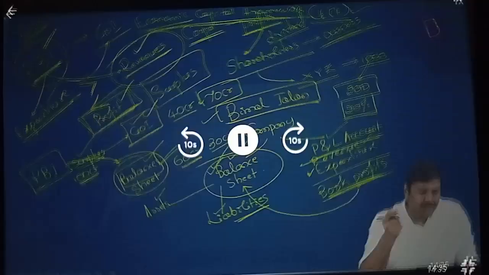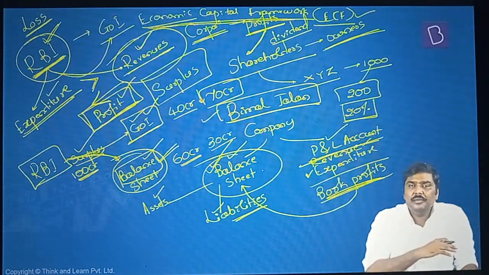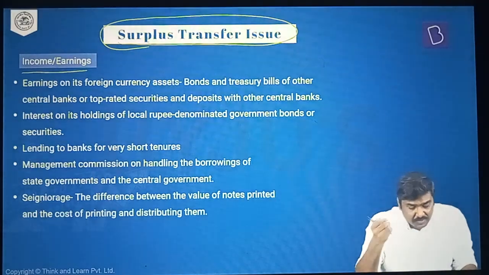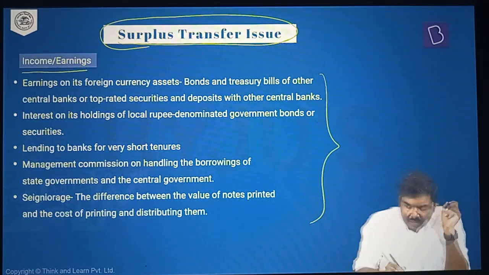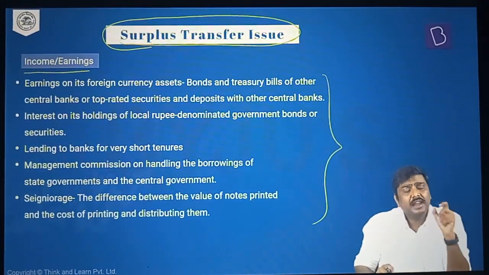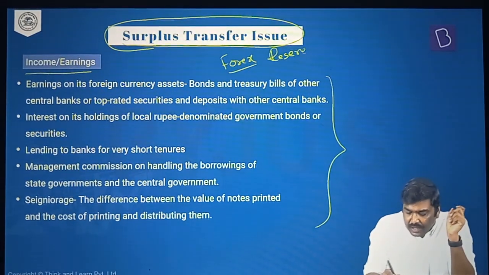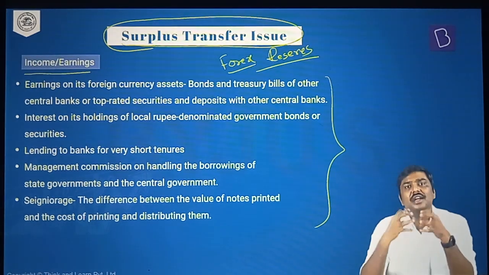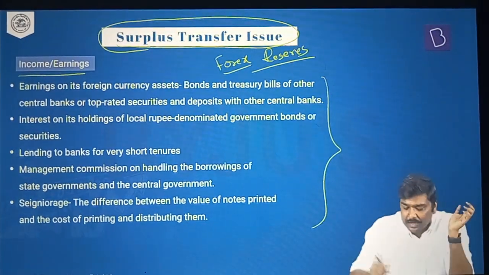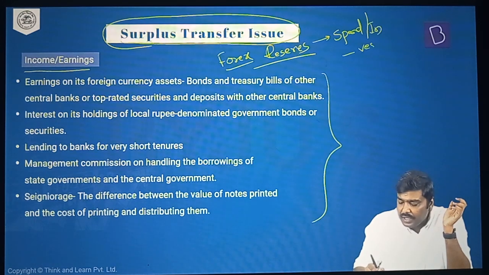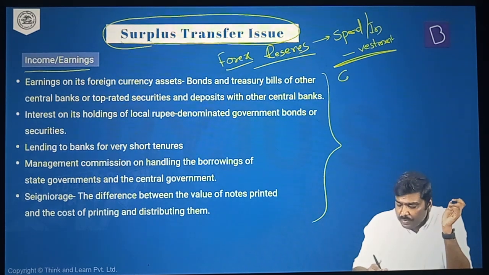before discussing the recommendations, how does RBI spend money? From which source? In case of earnings, that is basically the sources from which RBI earns money, I've listed some of them here. For example, in the earlier slides, we have discussed the concept of forex reserves. I've told you that RBI holds a huge amount of forex reserves, and these forex reserves will be used by RBI to invest in, let's say, government securities.